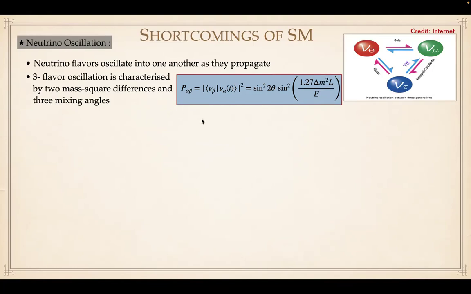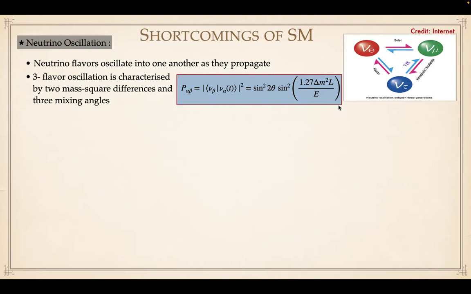In the standard model, we have three flavor neutrinos. But here I have given the oscillation probability assuming a simple two-flavor scenario, and it can be generalized to three flavors very easily. We see that the oscillation probability P alpha beta depends on the delta m square, which is the mass square difference of the neutrinos.